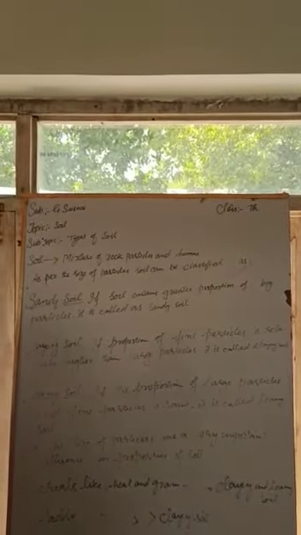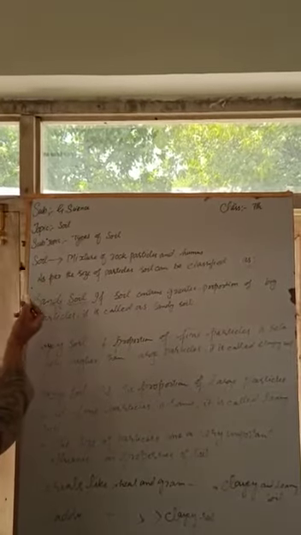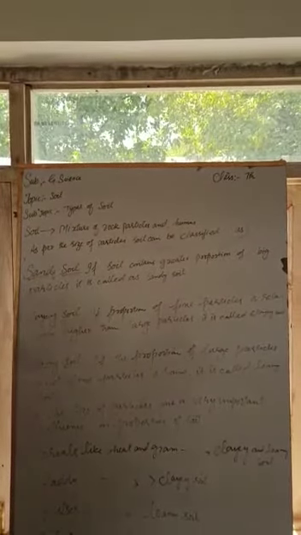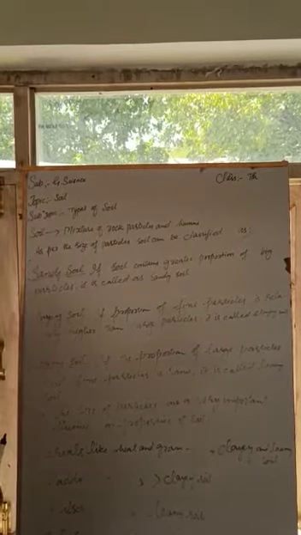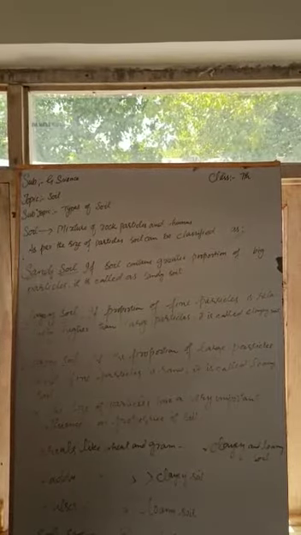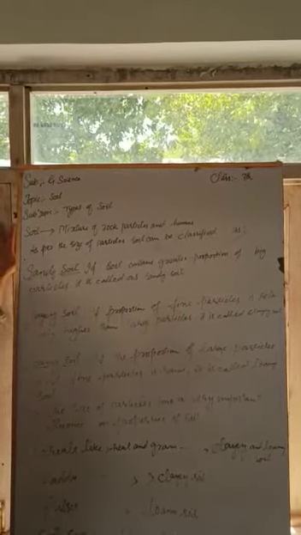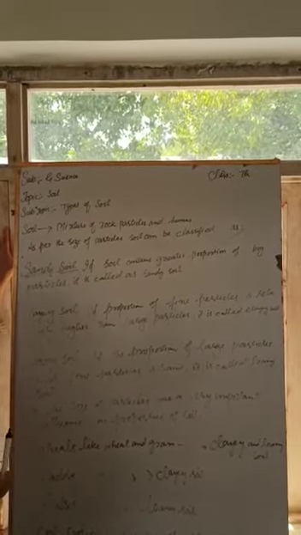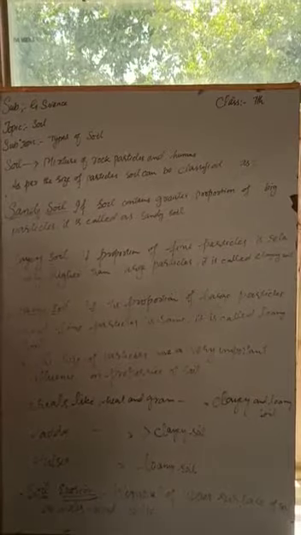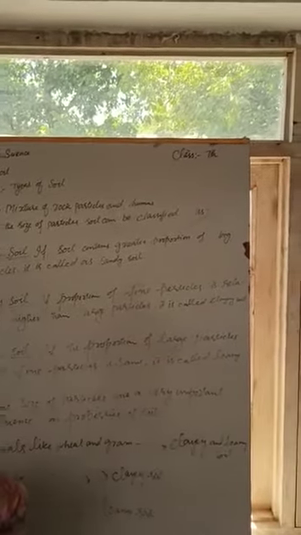It's class 7, subject General Science, topic soil, and our today's subtopic is types of soil. Dear students, as we learned in our previous topic, soil is a mixture of rock particles and humus. We get rock particles from weathering of rocks and humus from dead remains of plants and animals.